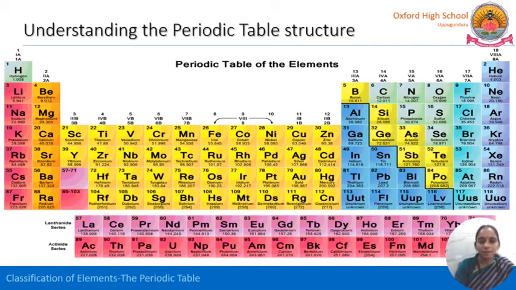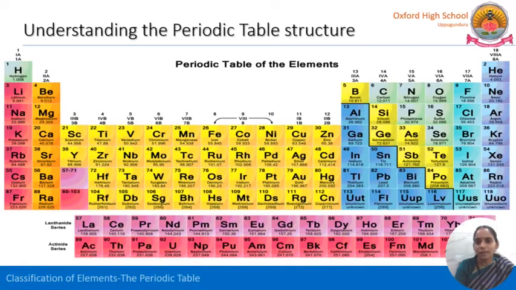And again, just move on to the right side of the periodic table. That is 13. 13 means third A. What are the third A elements? Boron, aluminum, gallium, indium, thallium, and that one is unknown till now, UUT 113. And the next one is 14: carbon, silicon, germanium, tin, lead, all those.